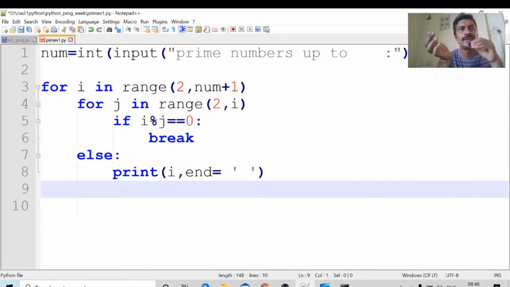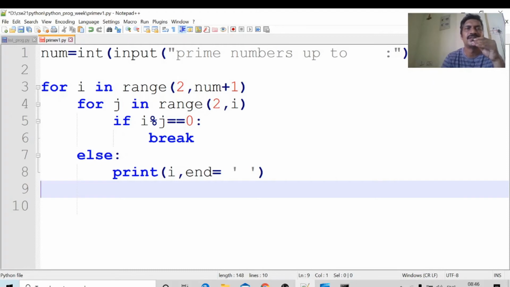The second time, i equal to 3, it is printed or not? We will check whether it is a prime number or not. i equal to 4, it is checked. The else block is executed only when there is no break. When there is a break, it comes out of the looping statement. Once again the i value is incremented, and for the next value we do the process.